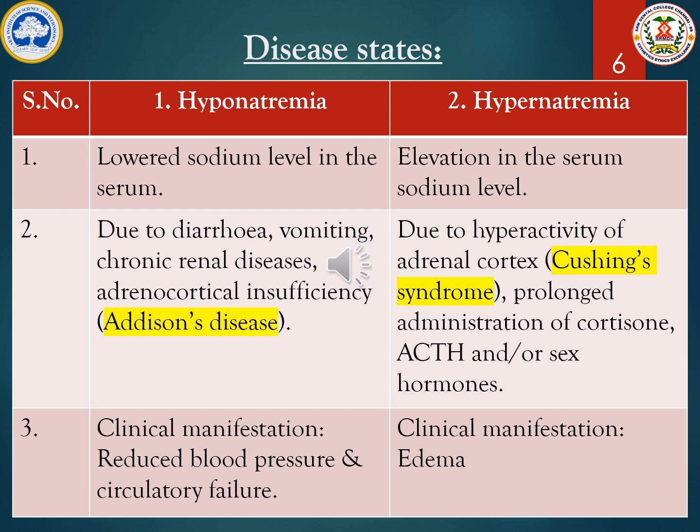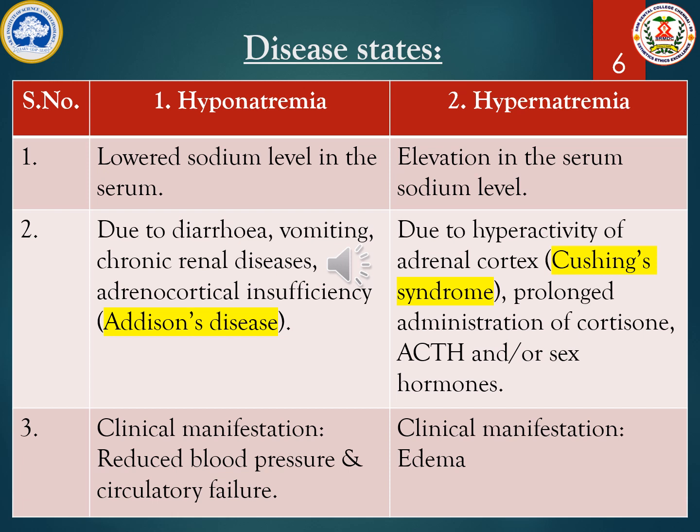Hyponatremia is a lowered level of sodium in the serum. This is possible during diarrhea, vomiting, chronic renal failure, and also during impaired activity of the adrenal cortex, that is adrenocortical insufficiency, sometimes called Addison's disease. During these conditions you can see a reduced level of sodium in the serum, which leads to hyponatremia. The clinical manifestations include reduced blood pressure and circulatory failure.